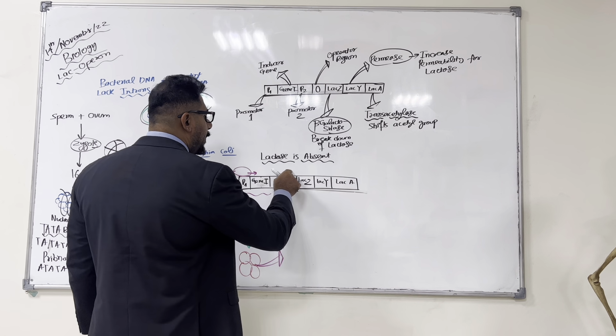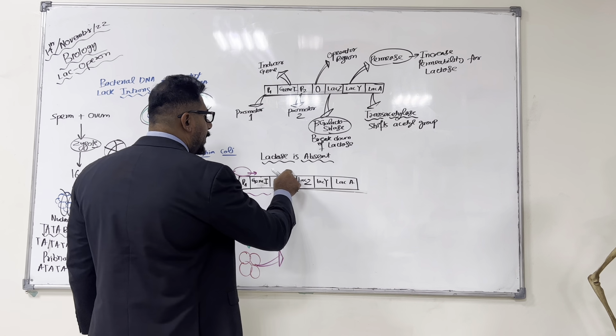Now, this RNA polymerase will move forward and reach the P2 promoter region, but it can't move forward. Why? Because on the operator region, what is attached? Repressor protein.